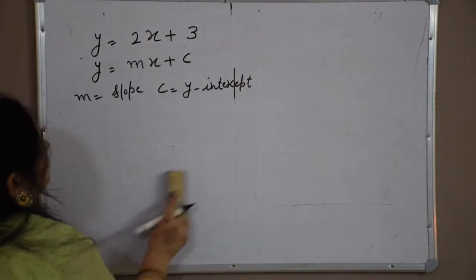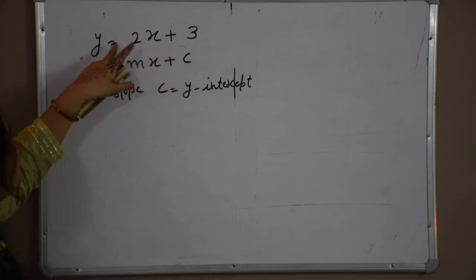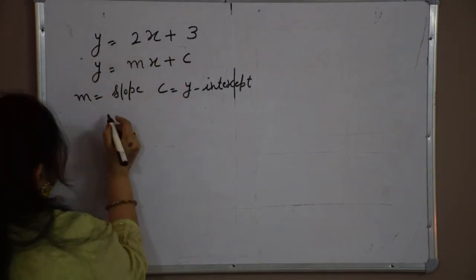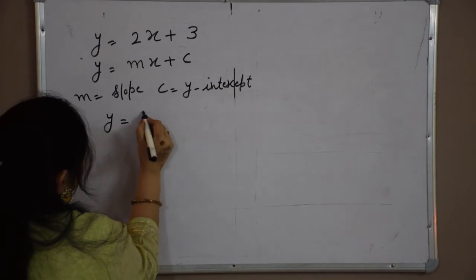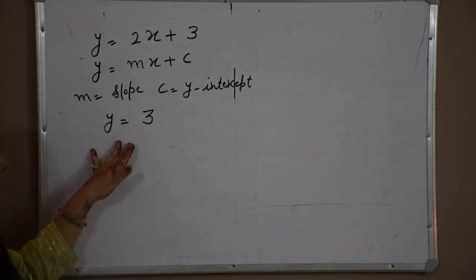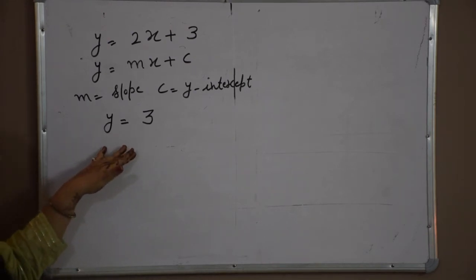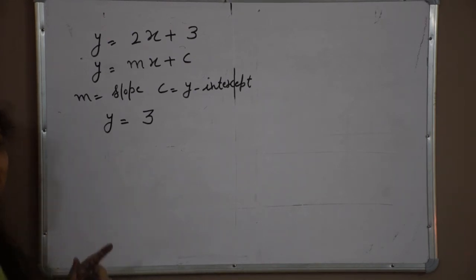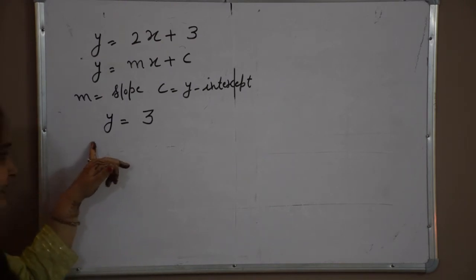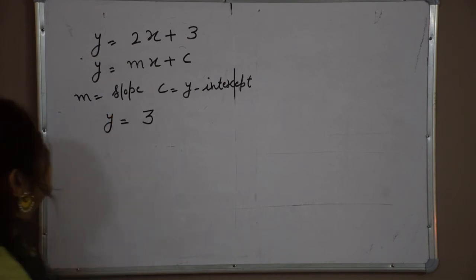First of all, whenever we put x equal to 0 in this equation, I am left with only y equal to 3. So the value of y where x is equal to 0 is called the y-intercept. Only that value of y where x is equal to 0 is called the y-intercept.